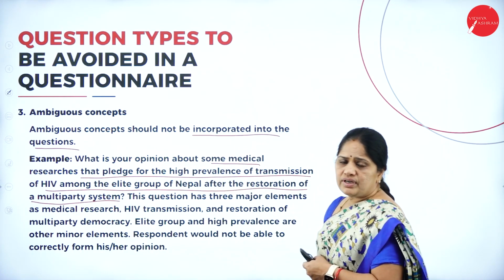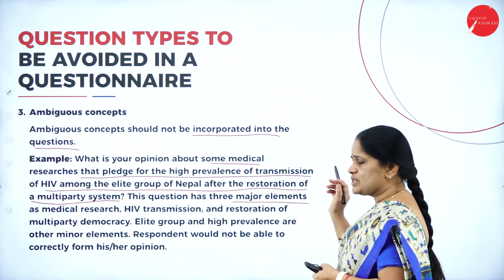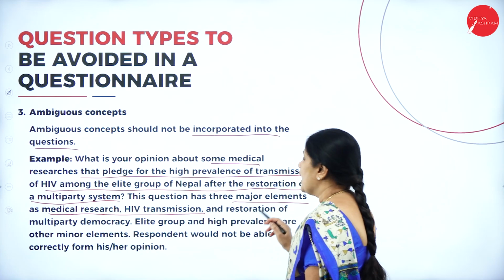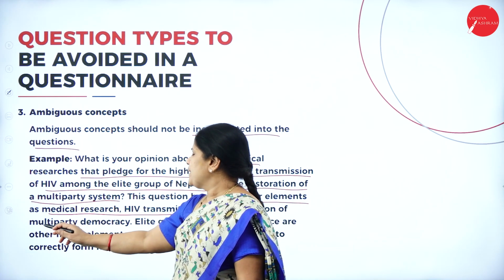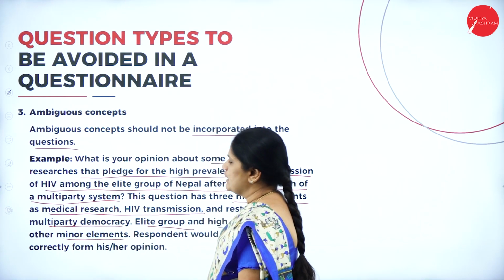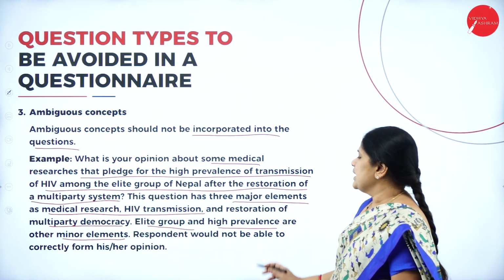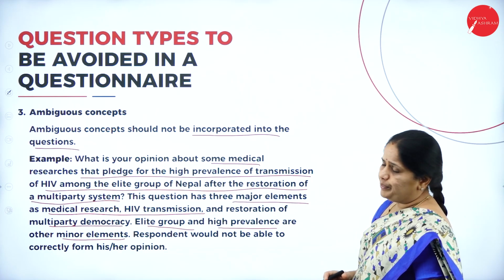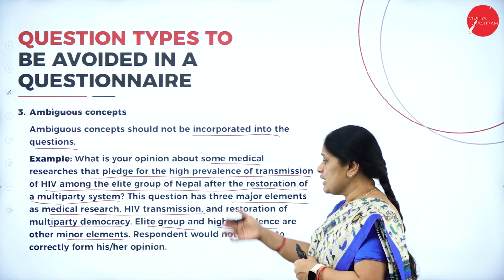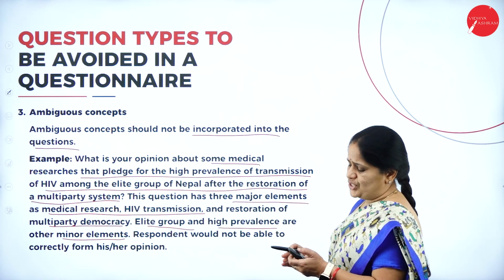Now, such a question involves three concepts. This question has three major elements. What are the major elements? Medical research, HIV transmission, and restoration of multi-party democracy, with the elite group and high prevalence as other minor elements. So there are three elements in this question, and the respondent will not be able to correctly form his own opinion. Whatever opinion he has to express, he has to give it based on three elements in the question. So try to avoid such questions.